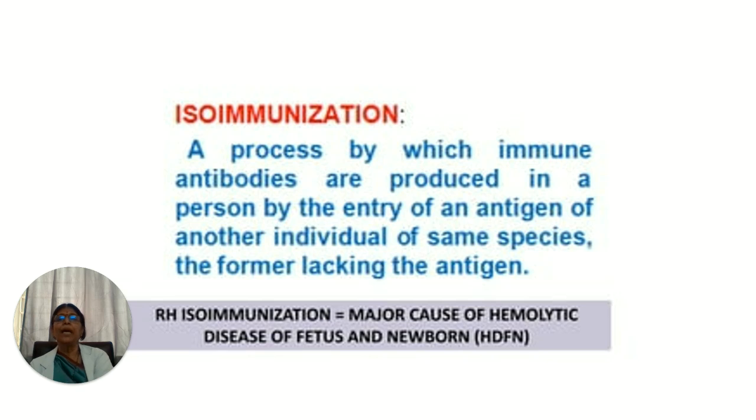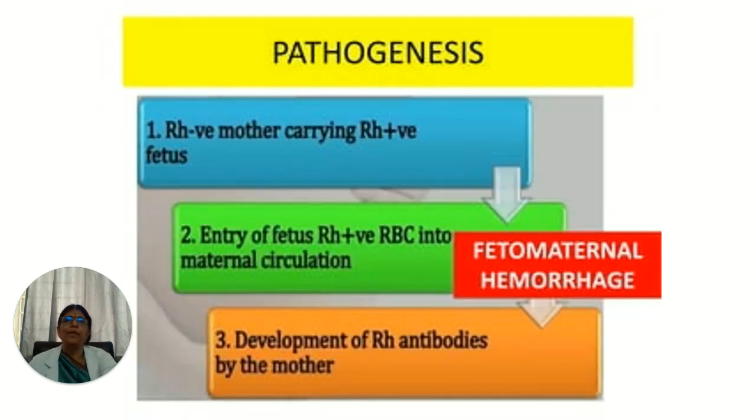Why is it important? Because of the isoimmunization which occurs. Isoimmunization is nothing but antibodies being produced in a person by the entry of an antigen from another individual of the same species. If RH positive blood is given to an RH negative person, then antibodies are formed in the person who does not have the RH antigen, and these antibodies will act against any further transfusion. So RH isoimmunization is a major cause of hemolytic disease of the fetus and the newborn.